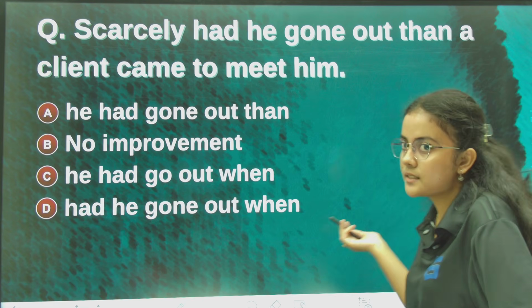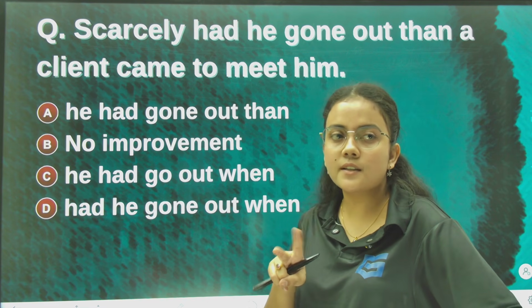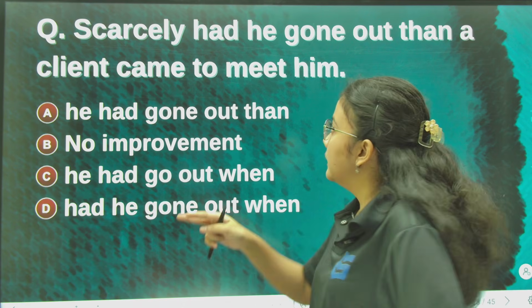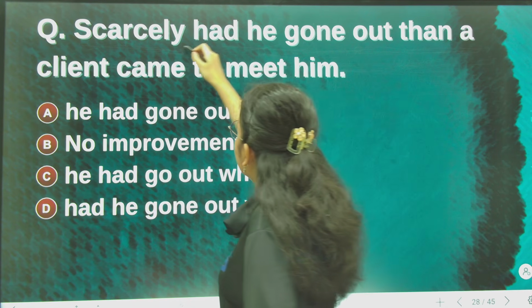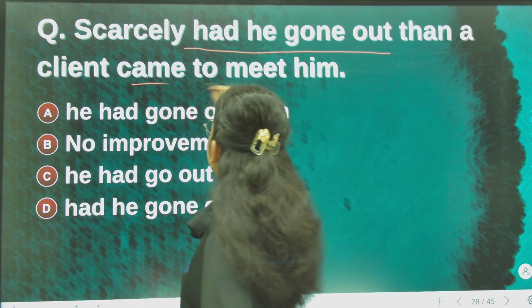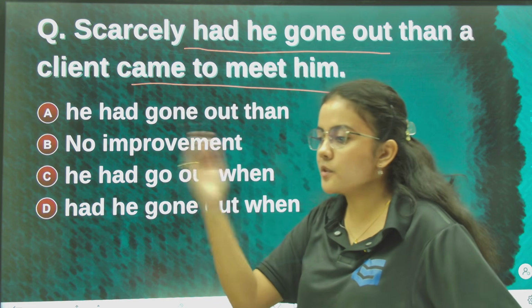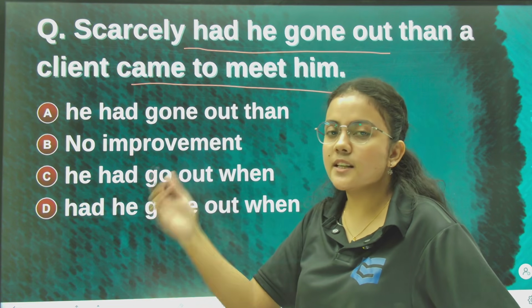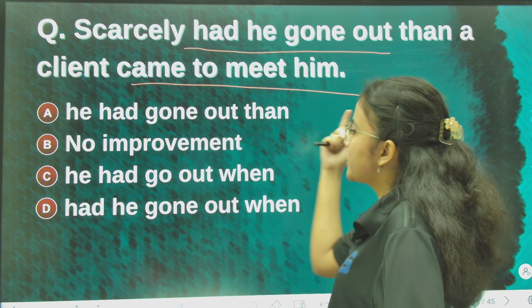Now, this is a sentence where two events have occurred one after another. Had he gone out, going out, and right after this action of going out, the client came to meet him. So one after another. Okay, so consequently these two actions have happened.